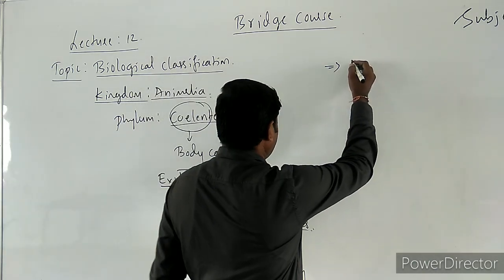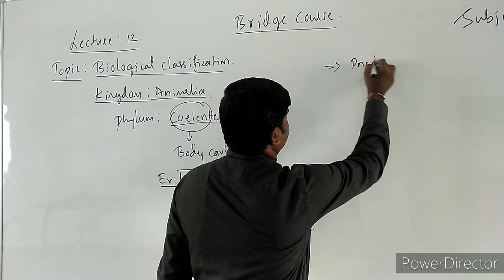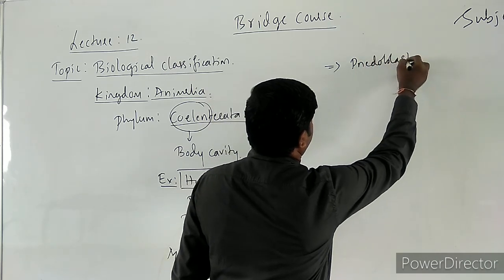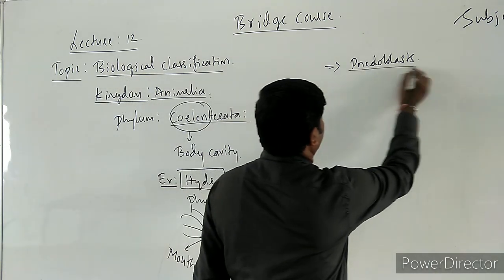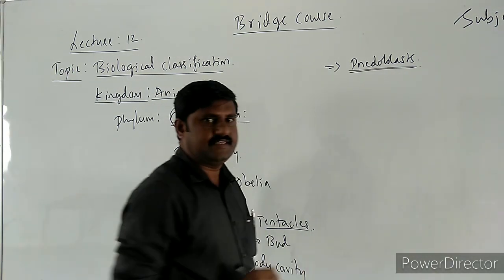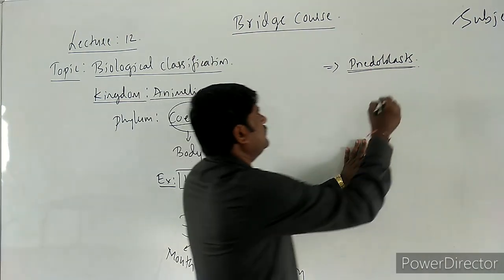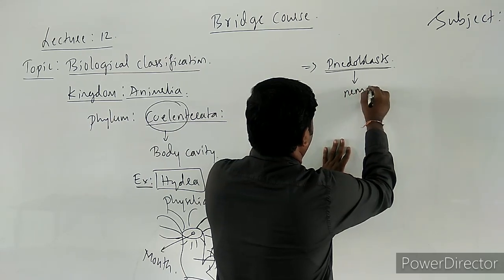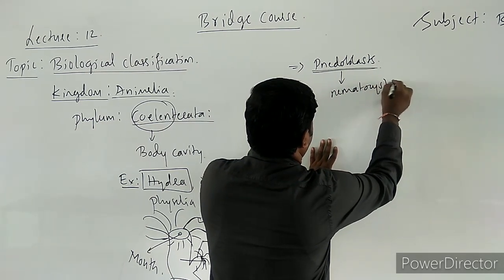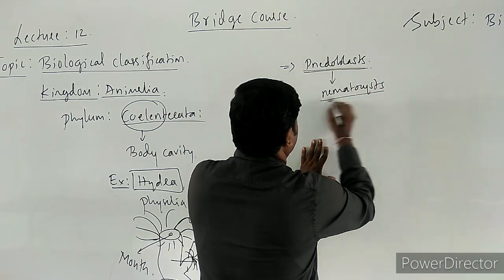One is that these animals produce nidoblasts. These nidoblasts are a special type of cell, and they produce nematocysts.